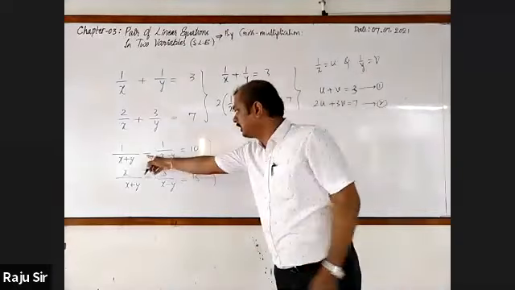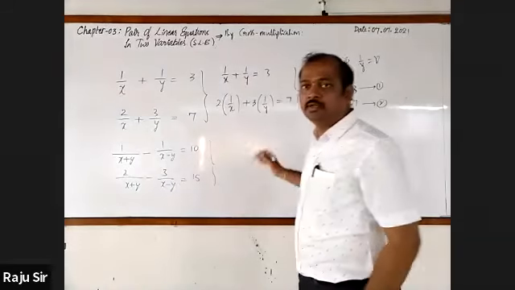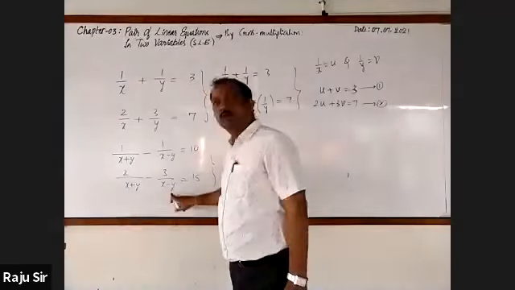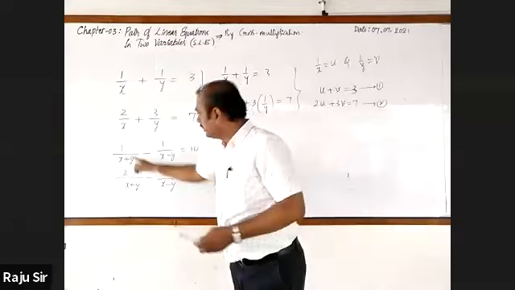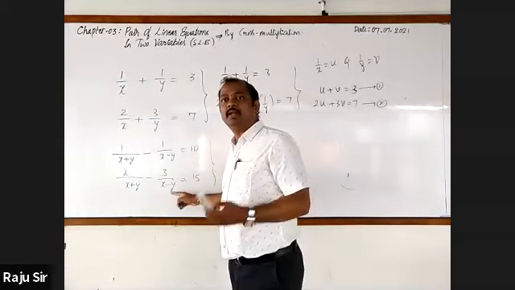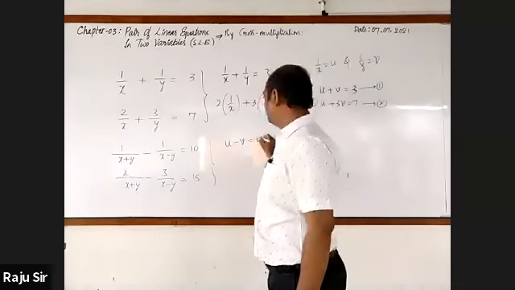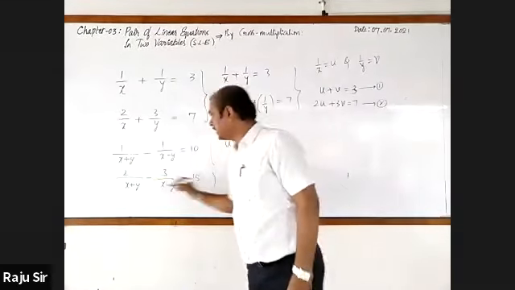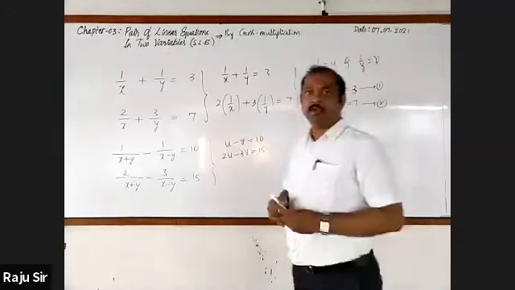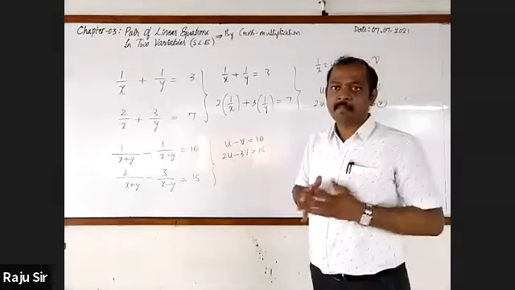Similarly, here could you tell how do you go for reducing these equations into the standard form? 1 by x plus y is common, let us take that as u. 1 by x minus y is common, let us take this as v. The first equation can be written as u minus v is equal to 10. The second equation can be written as 2u minus 3v is equal to 15. Now this will be easier for solving. Is it clear? Yes, sir.